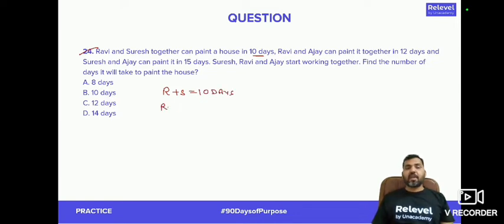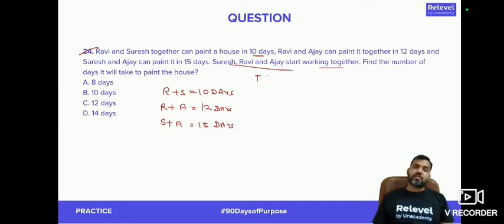Ravi and Ajay together can paint a house in 12 days. Suresh and Ajay can paint the house in 12 days, right? Now all 3 of them working together, find the number of days. So that's quite an easy question. You can assume the total work as equal to a multiple of 10, 12 and 15. Let's say total work is 60 units.